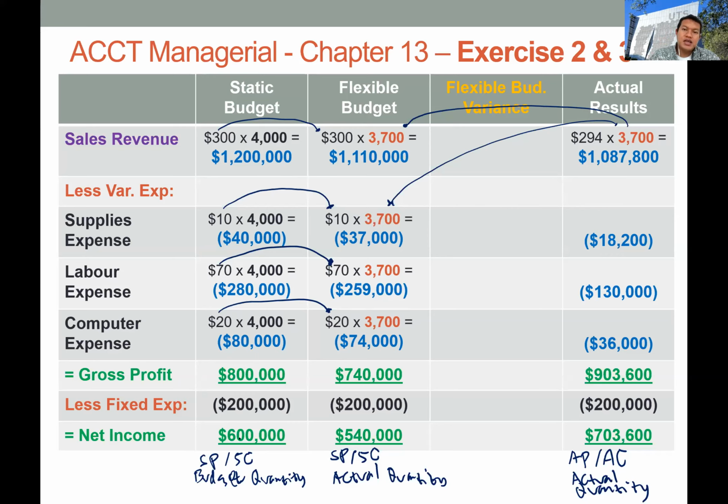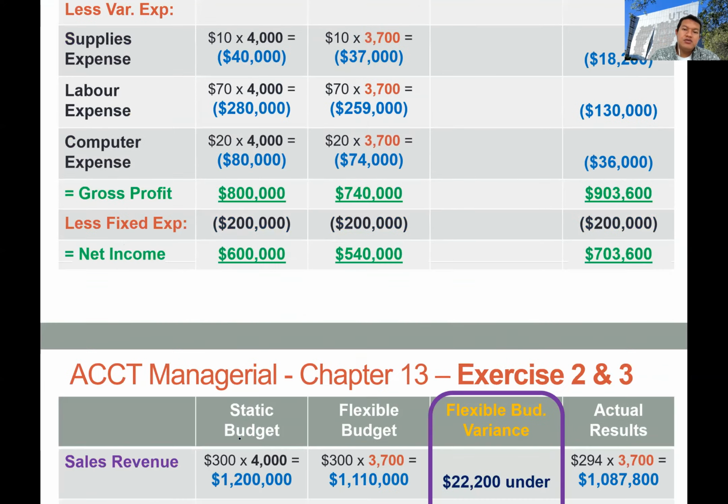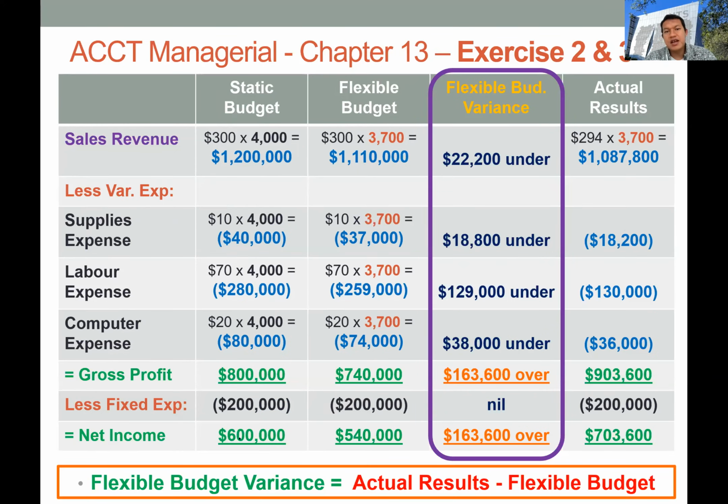Okay, now let's move to exercise 3. In exercise 3, we have to calculate the flexible budget variance. We simply compare the flexible budget figures and the actual result or actual performance. Let's start from the revenue side. In the flexible budget, we have 1.1 million, and in the actual result, we only have 1,087,000, which is lower than the budget. So we'll have an unfavorable variance in the sales revenue.